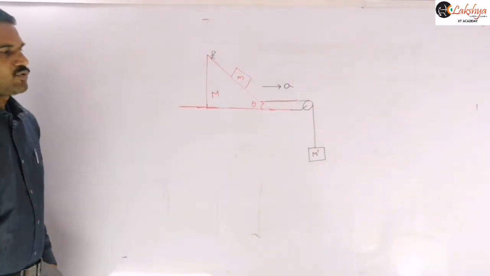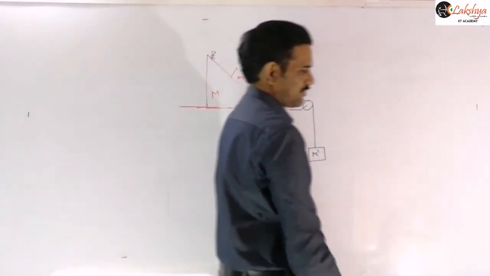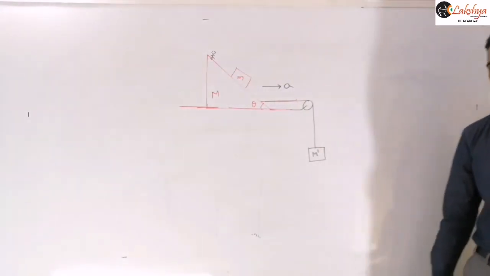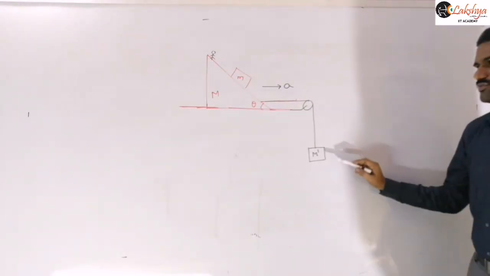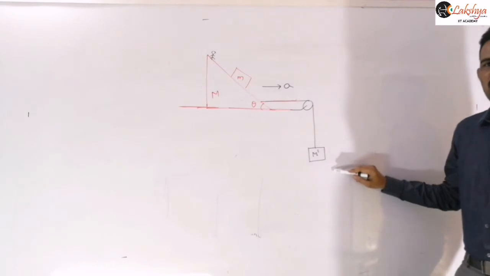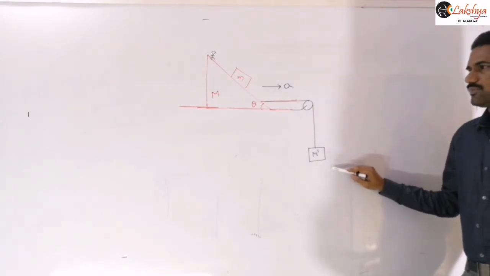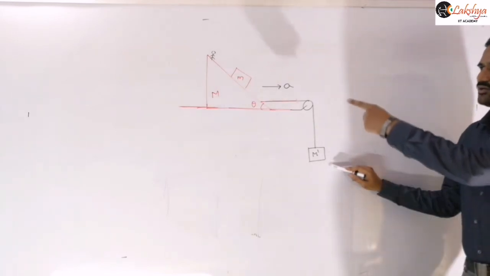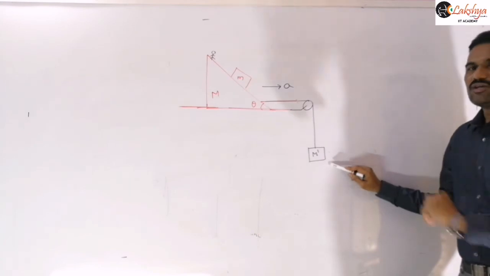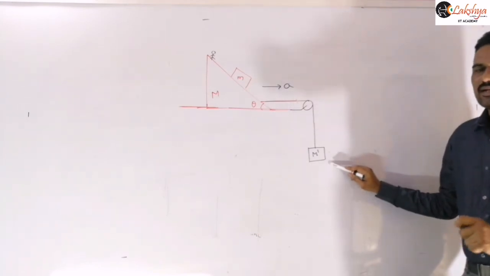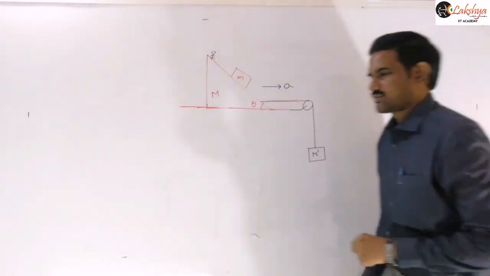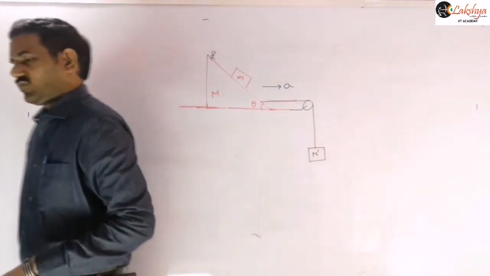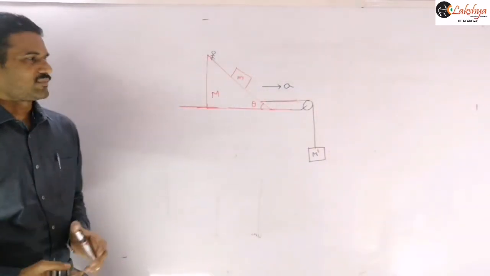Find the mass of the block, capital M dash, to be suspended so that the block of mass small m remains at rest with respect to the wedge.